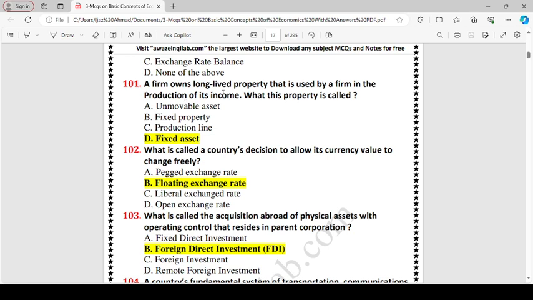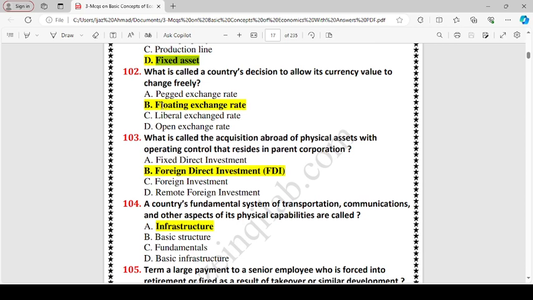A firm owns long-lived property that is used by a firm in production of its income. What is this property called? Fixed asset. What is called a country's decision to allow its currency value to change freely? Floating exchange rate.